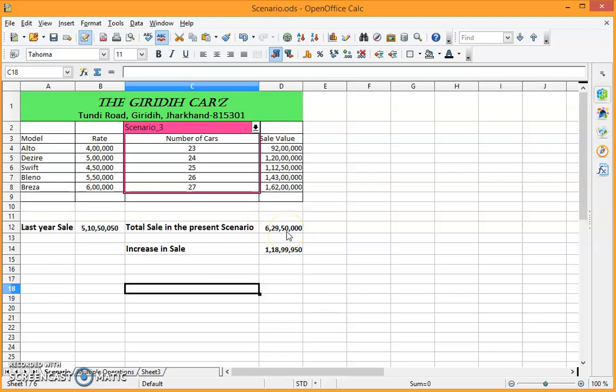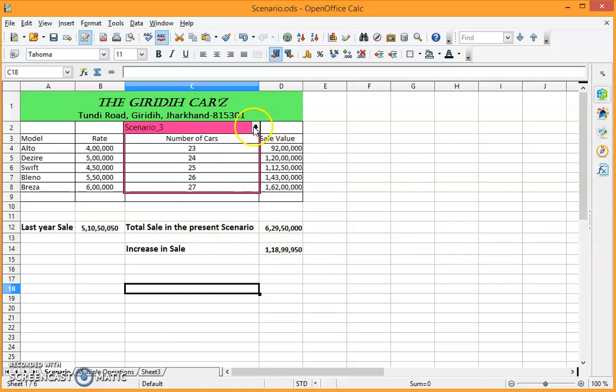6,29,50,000. Mind that the last year sale was only about 5,10 lakhs, and for the third year they are going to increase up to 6,29,50,000. And the increase in sale is going to be about 1,18,99,950.